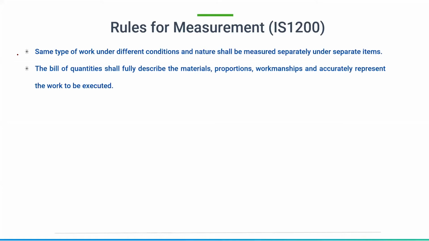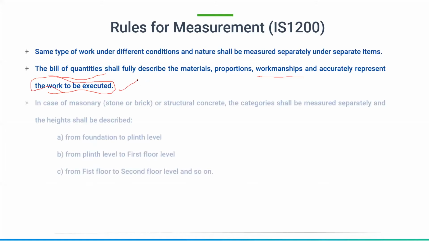So next one is the bill of quantities shall fully describe the materials, proportions, workmanship, and accurately represent the work to be executed. We'll call it BOQ, the bill of quantities. It should describe the materials, what is the proportion of it. Workmanship is labor, and also accurately represent the work to be executed. That means it can be the materials or the miscellaneous items which are needed for the particular work. So we need to mention all these things in the measurement.